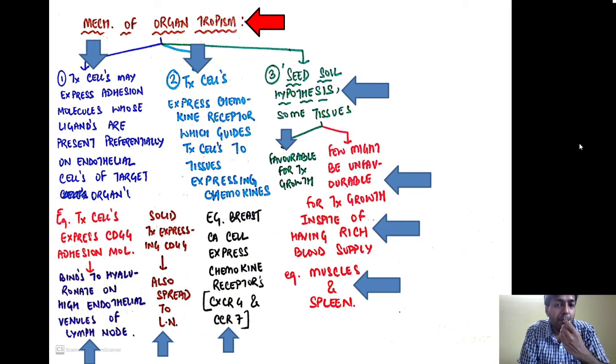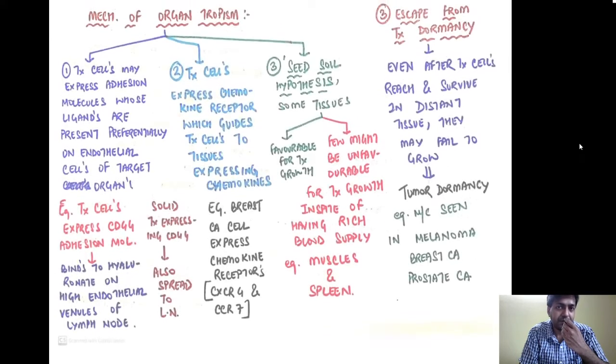If you see, muscles and spleen, though they have a very good amount of blood supply, rarely will they have metastasis from any particular tissue. The reason behind that is not known as of this time, but this is also one of the reasons. Few of the tissues have a fertile soil, few of the tissues are not fertile for the growth in spite of having a good blood supply. Example, the muscles and the spleen, which are rare sites of metastasis.